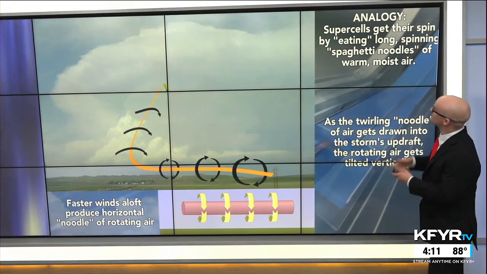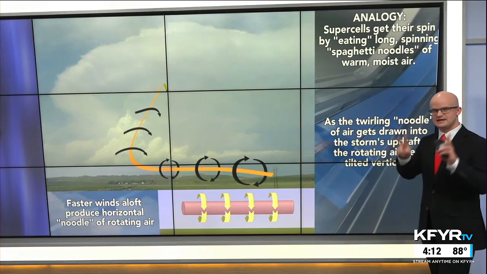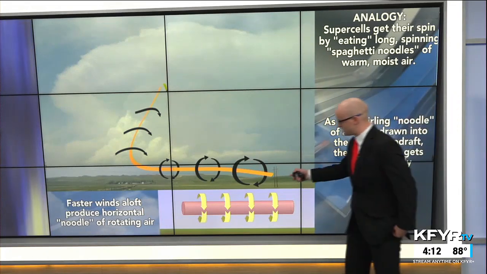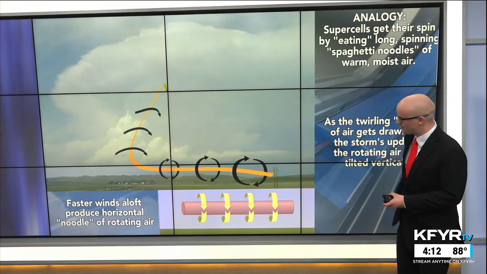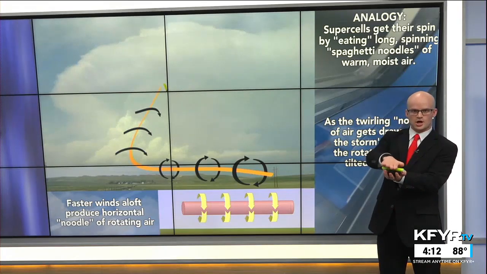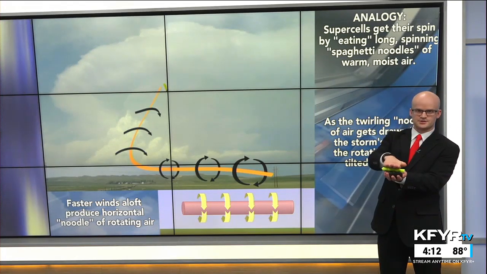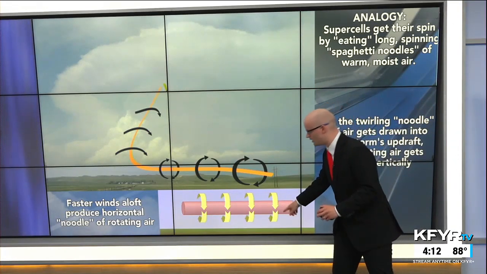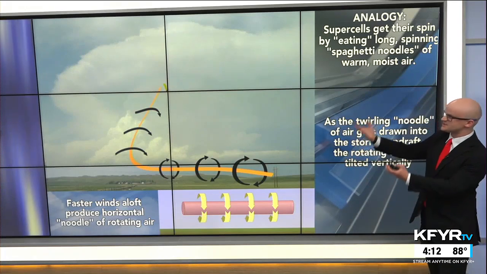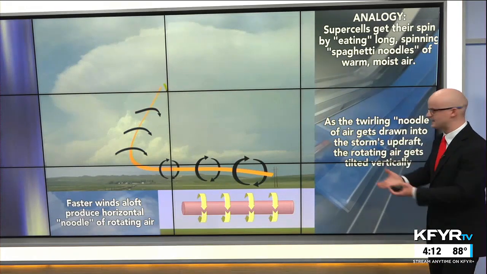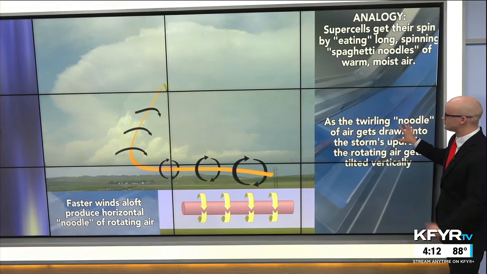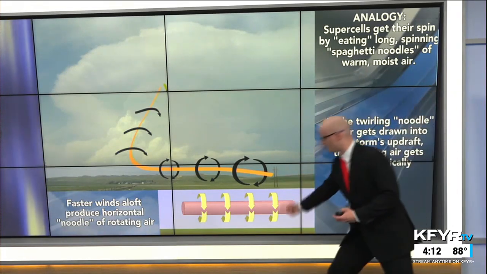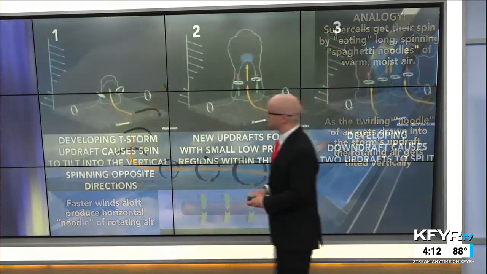An analogy here is that supercells get their spin initially by eating long spinning spaghetti noodles of warm, moist air. Think of it like having a highlighter or a pen in your hand, and the wind aloft is rotating faster than the wind at the surface. So you can see the rotation that happens there, producing that horizontal noodle of rotating air that then gets sucked into the thunderstorm cloud by that updraft, by that rising air. And as the twirling noodle of air gets drawn into the storm's updraft, the rotating air is tilted from the horizontal to the vertical, and that's where we get the rotation within the storm.